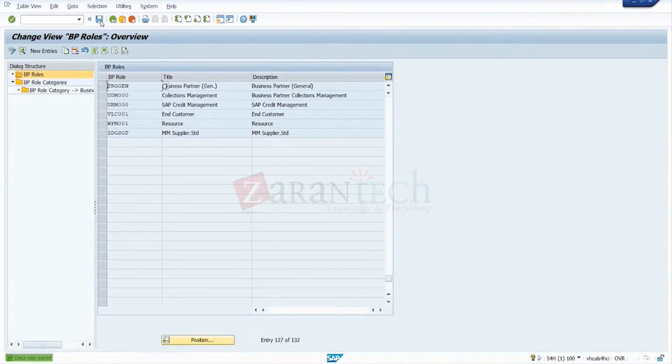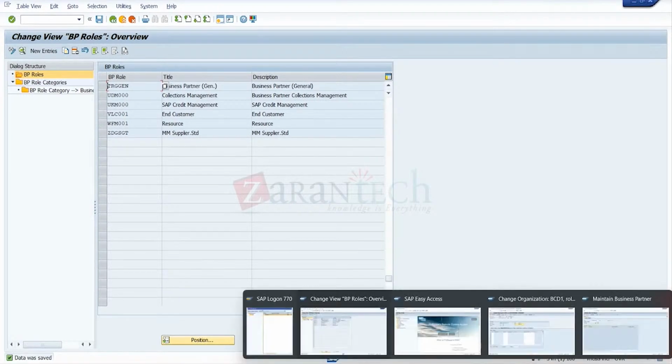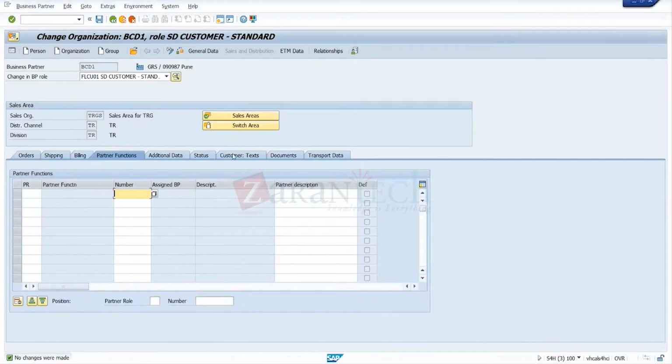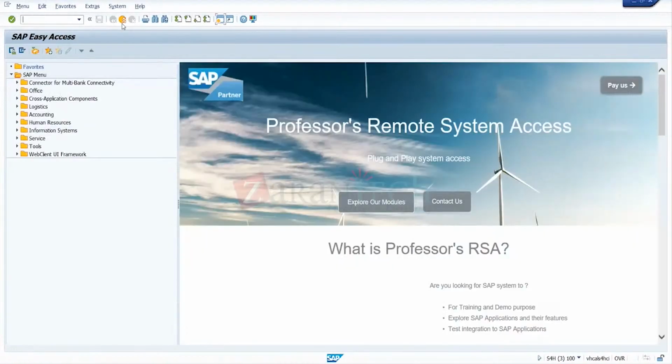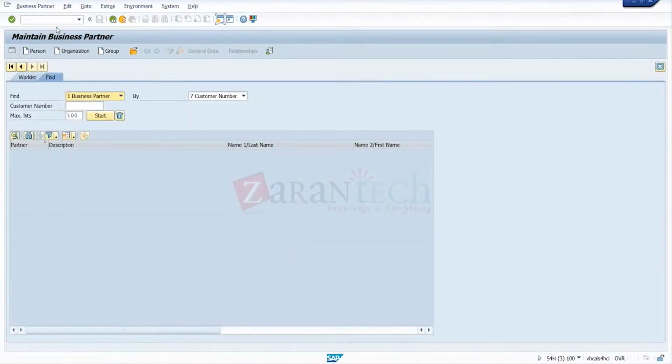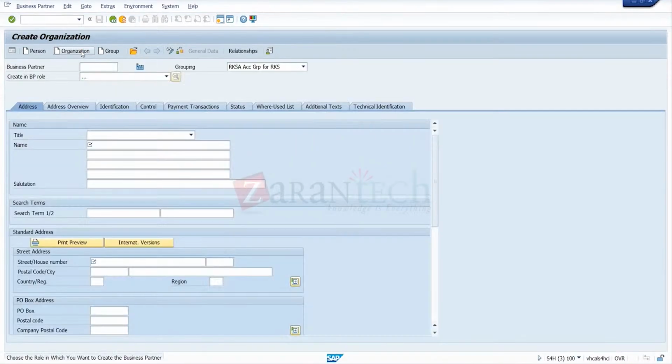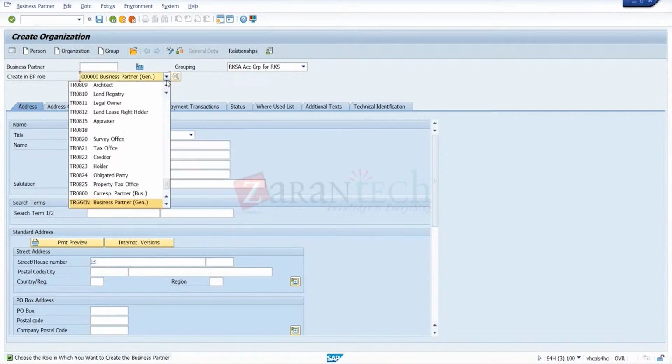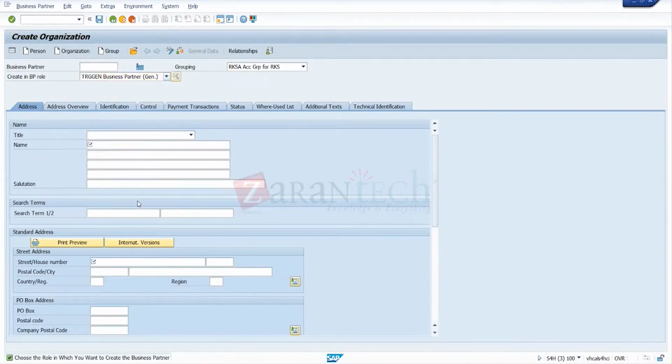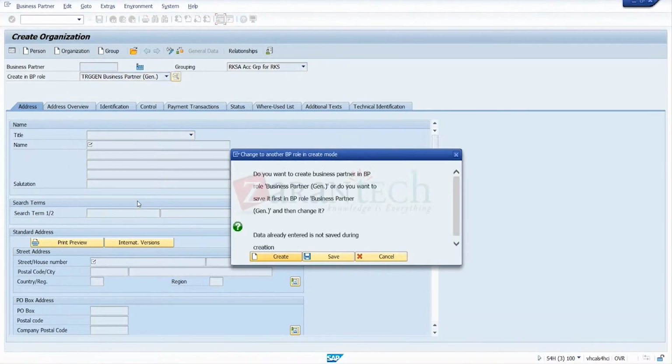So we made a new role, TRG GEN. We'll go for customer master data. So again, go for BP. Okay, go for organization, or you can take anything there. Now we'll change the role to TRG, the one we created now. So click create here.